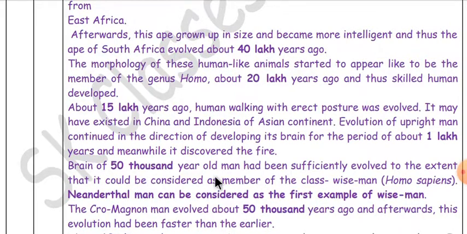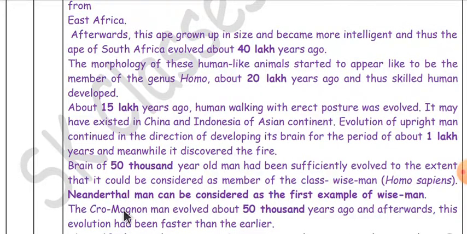The brain of 50,000 years old man had sufficiently evolved to the extent that it could be considered a member of the class wise man, Homo sapiens. Neanderthal man can be considered the first example of wise man.